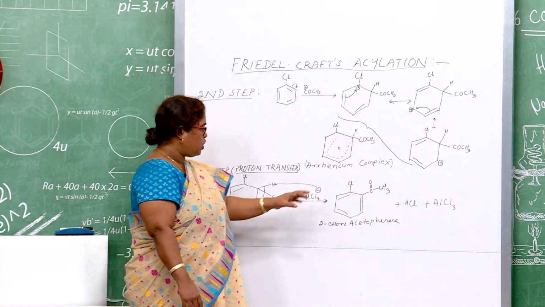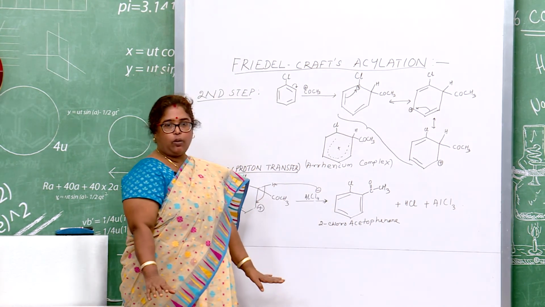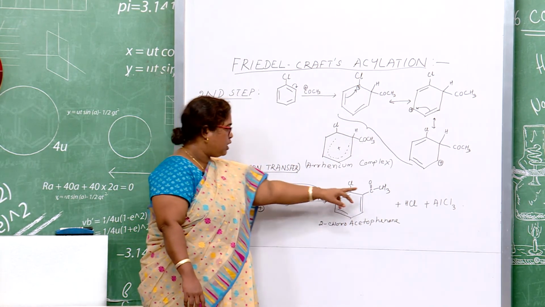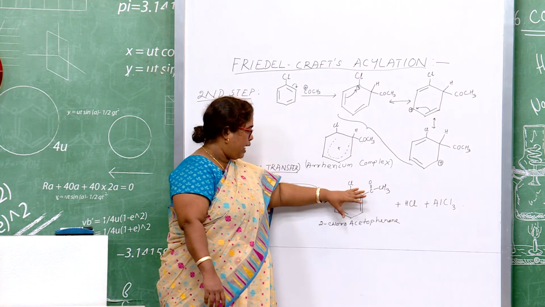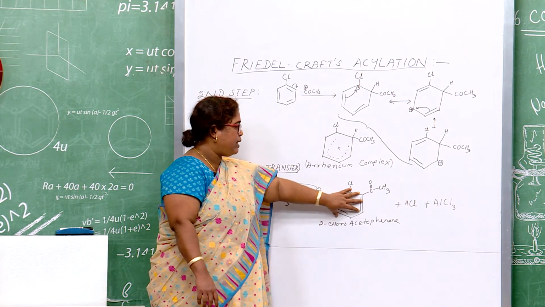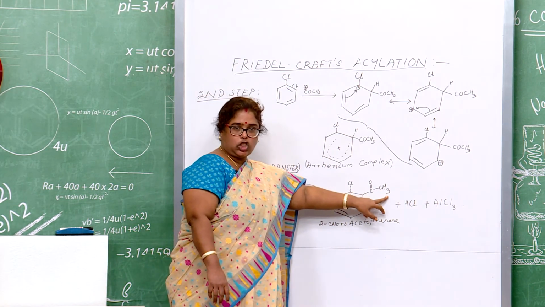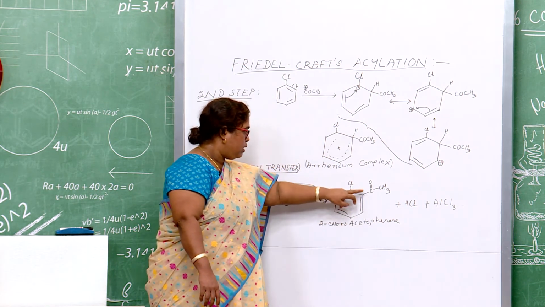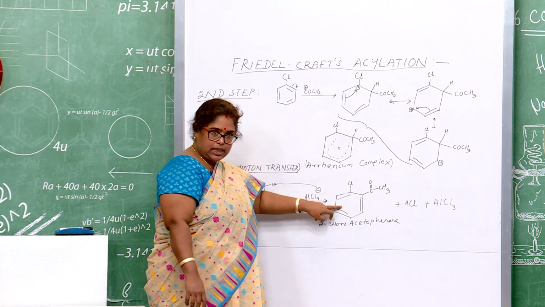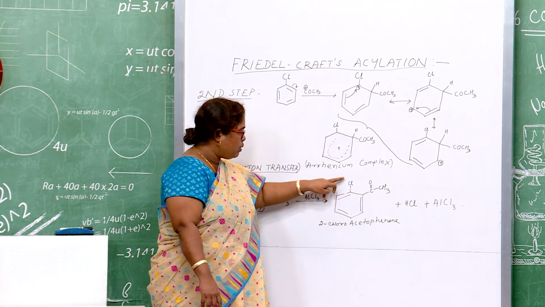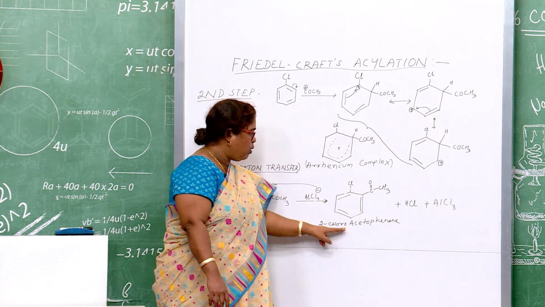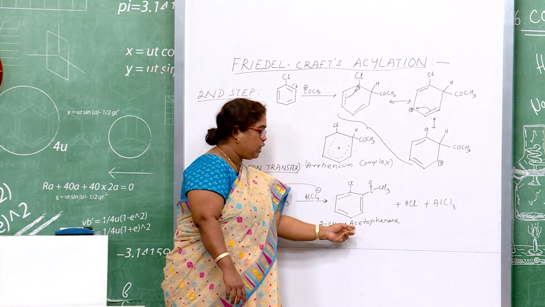This product is 2-chloroacetophenone. You may see that it is a ketone group because of the C double bond O, and on one side the C6H5 ring and on the other the CH3. So, it is the phenyl group, this chain is C6H5, where the chlorine atom is joined to it. So, the name is 2-chloro and CH3CO, the acetyl group.